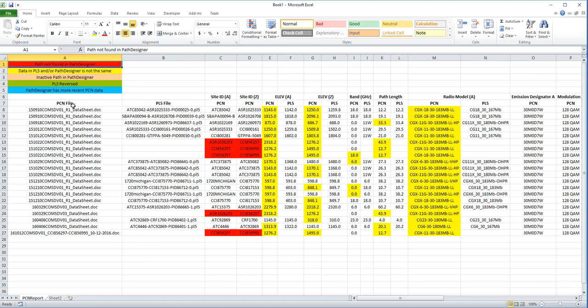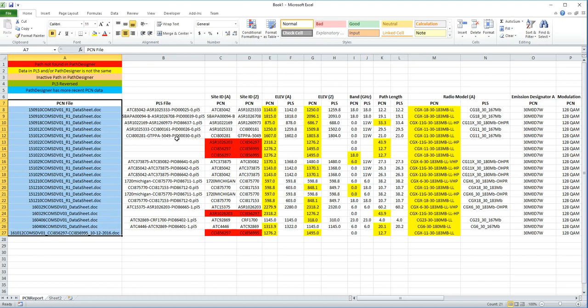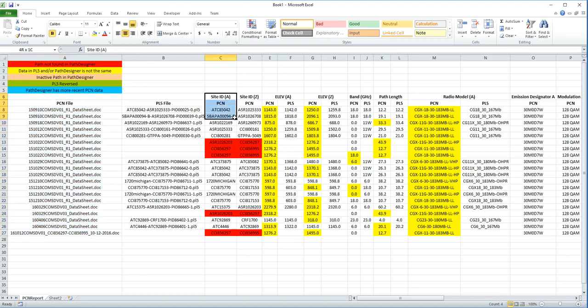You can see the PCN file that came in here, which paths are brought in. The color coding tells me, for example, these red ones are telling me that these paths are not in Path Designer, and that's because I deleted some paths prior to preparing this demo, but they still exist in the PCN document.